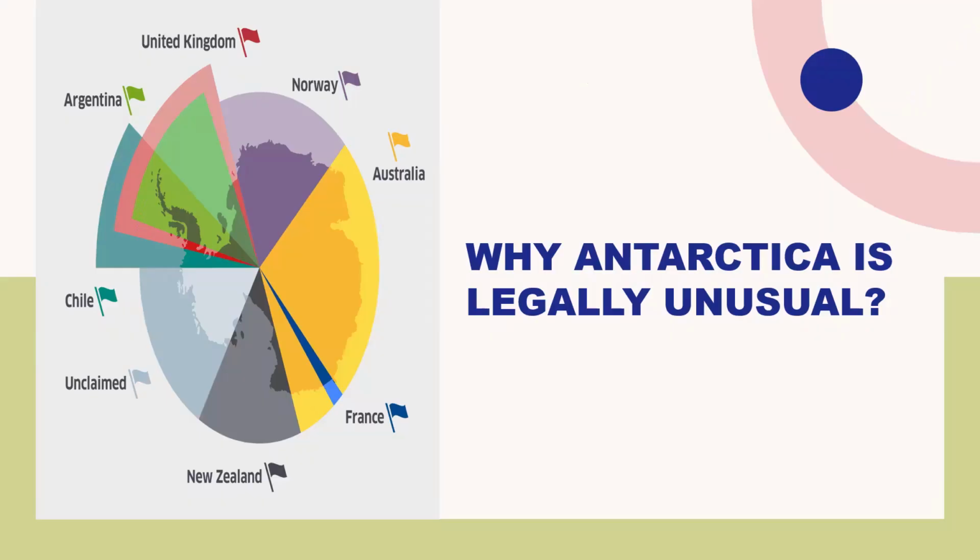Antarctica is legally unusual in some sense because it is not a normal national territory. Some states hold historical territorial claims, but the treaty preserves those claims. That means the legal system avoids direct sovereignty conflict and focuses on cooperation, environmental protection, and scientific use.